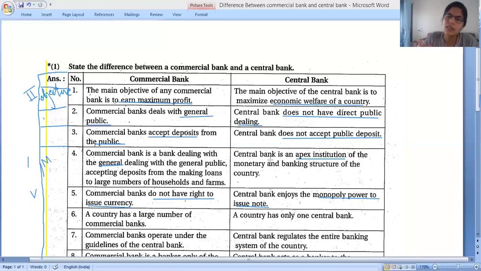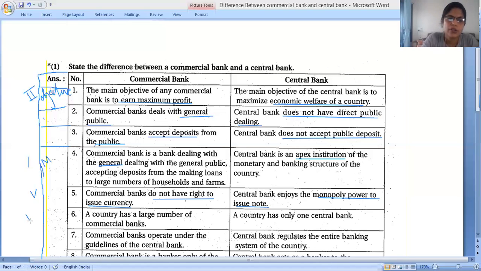All coins and the 1 rupee paper note, and all others will be issued by the RBI. Not only issued, they are generated by the RBI also. Clear?